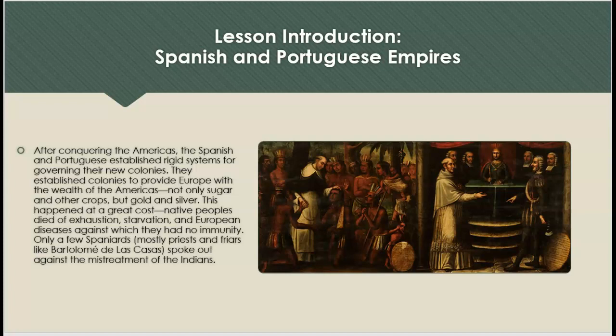Native peoples died of exhaustion, starvation, and European diseases against which they had no immunity. Only a few Spaniards, mostly priests and friars, like Bartolomé de las Casas, spoke out against the mistreatment of the Indians.